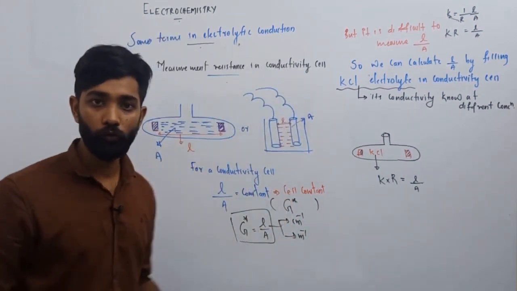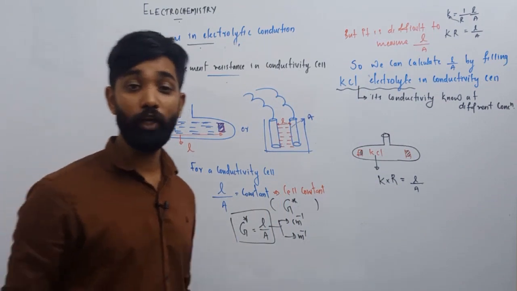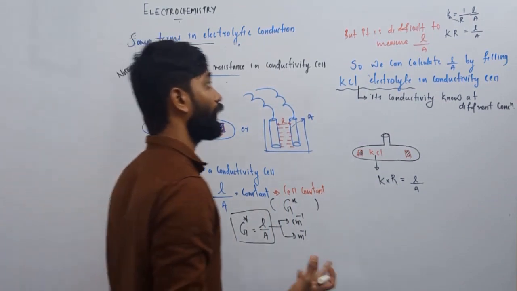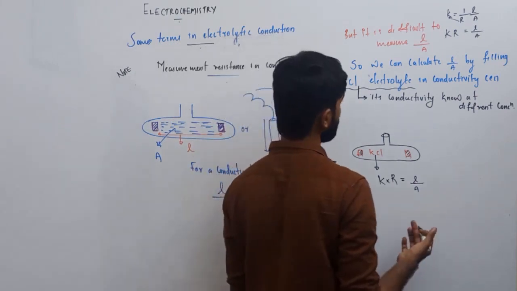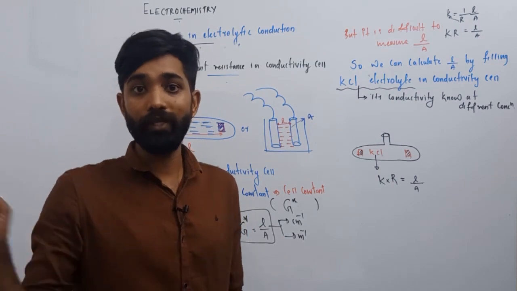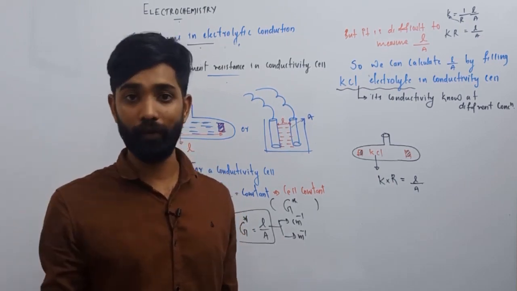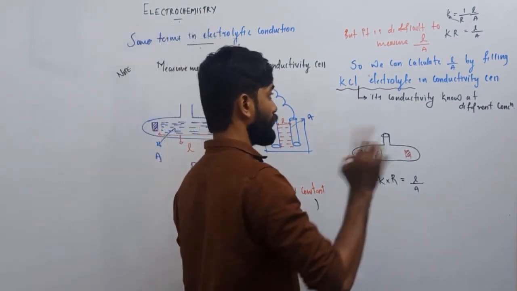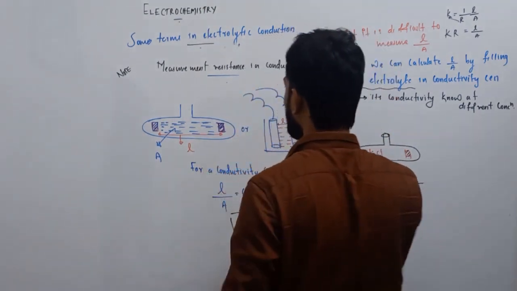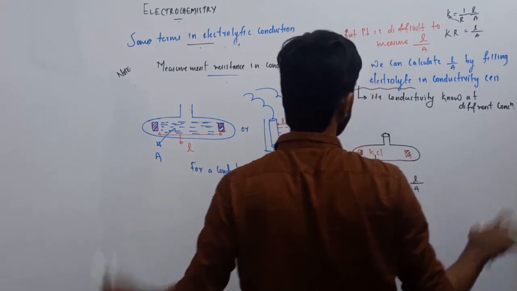So it is very difficult to find out the value of L and A. But there is an advantage: once we find the value of L by A, then it is enough for the whole time. So for a conductivity cell, how can we find the value of L by A for the first time?